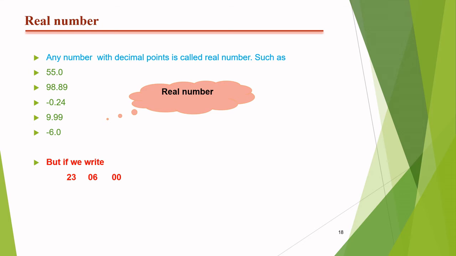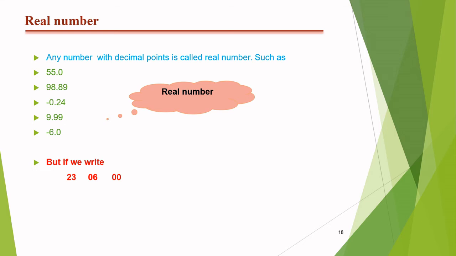So if we write 00, then 00 means what? The computer reads it as only 00. That means the computer can read this 0 value also as a positive number. This is one of the most important examples, so that's why I used that particular example by which we can learn more and more things.